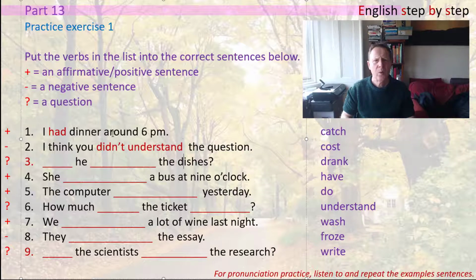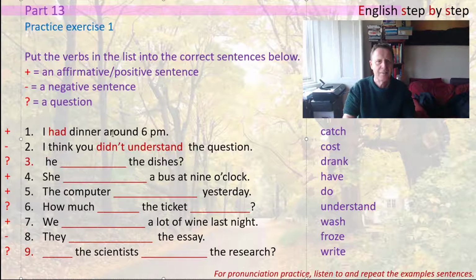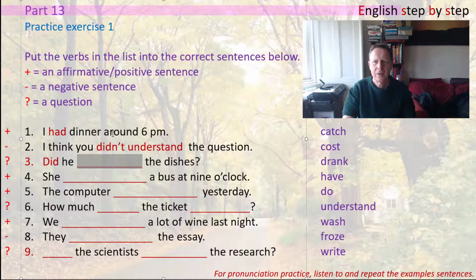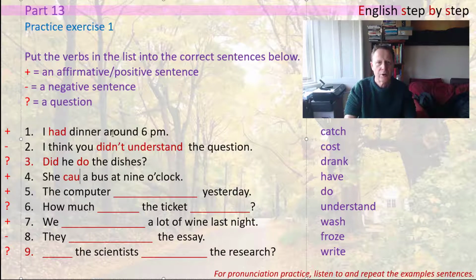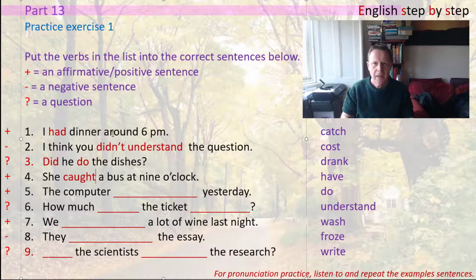Now the next one is a question, so if it's past tense, it's always did. And then it's about the dishes, so the verb for dishes is do, and it's the infinitive, so we don't change it. Did he do the dishes? Now the next one is affirmative, and this is irregular past tense, and the verb is catch, so the irregular past tense is caught. She caught a bus at 9 o'clock.